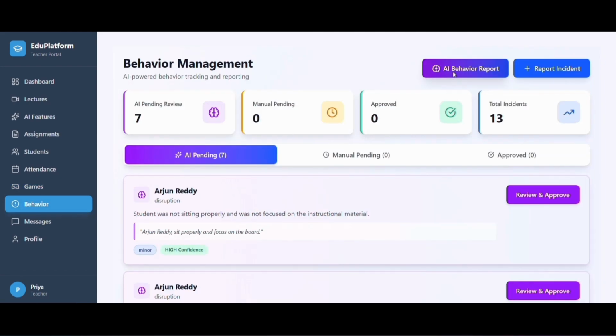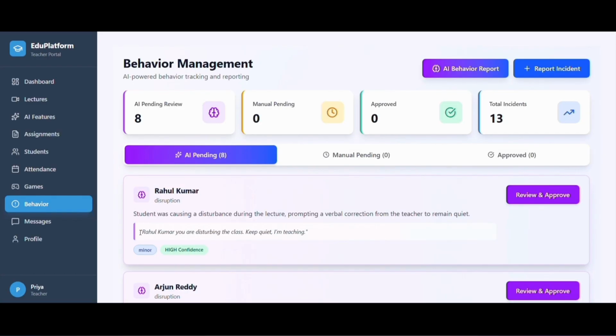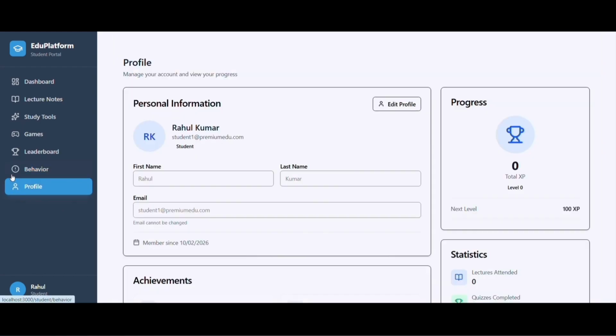Finally, we have our behavior management feature. Remember the transcript line about Rahul Kumar disturbing the class? Using AI, the platform can detect such classroom incidents and generate a behavior report. The teacher can review it, approve it, and then send the behavior update directly to the student or the parent.